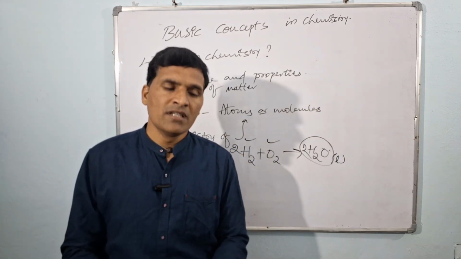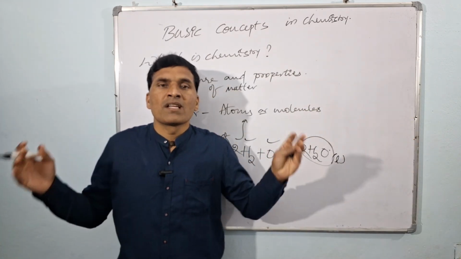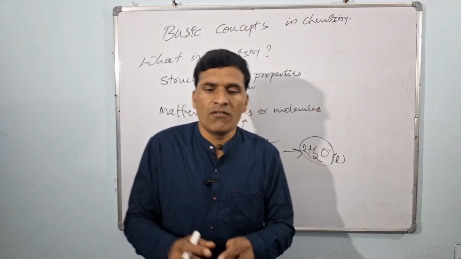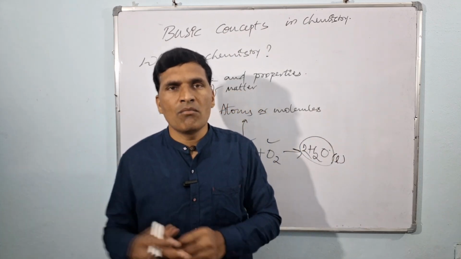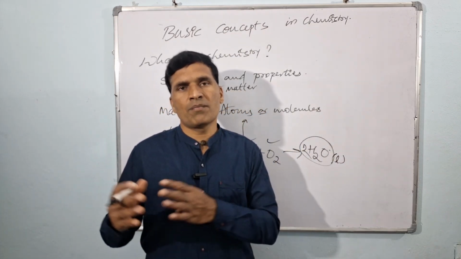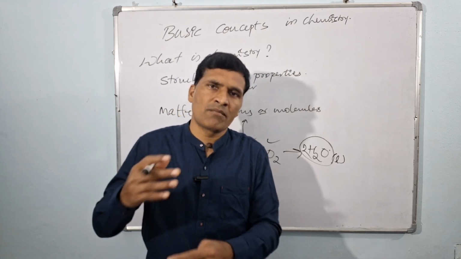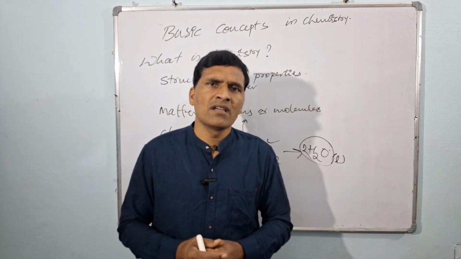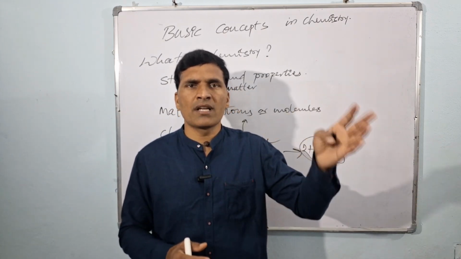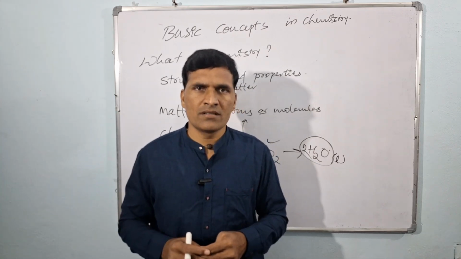So you should remember, chemistry involves the study of atoms and molecules, their structure, their properties, and their behavior. Properties include both physical as well as chemical properties, and how it interacts with other substances.